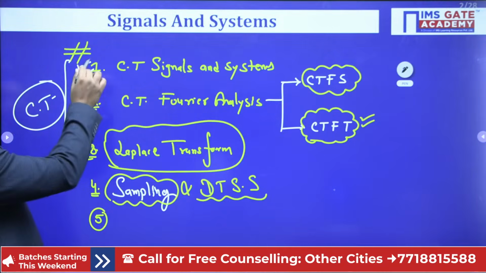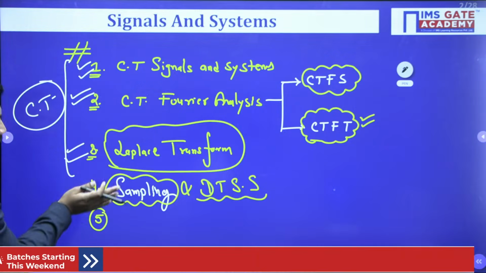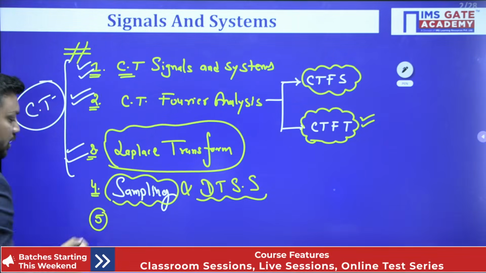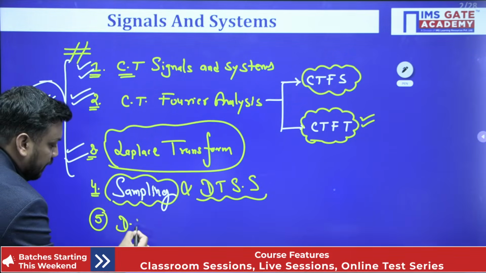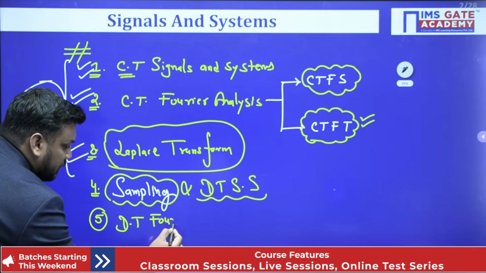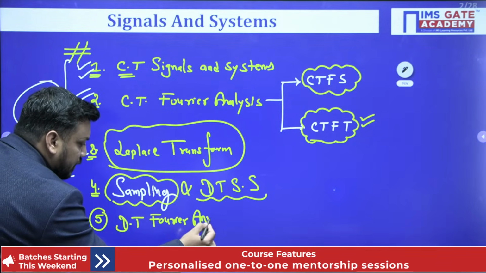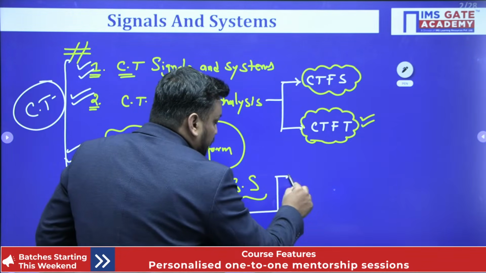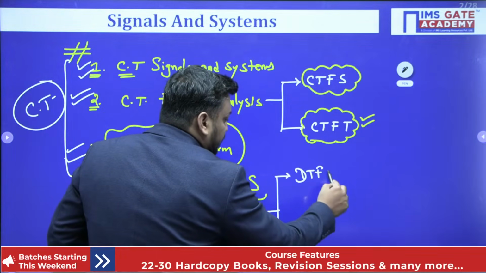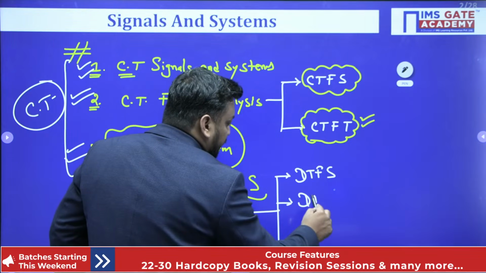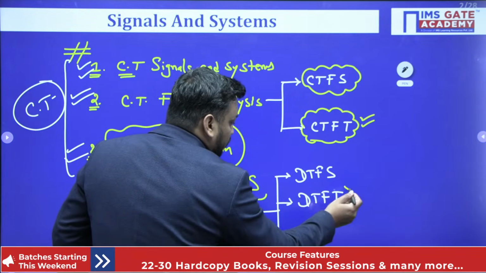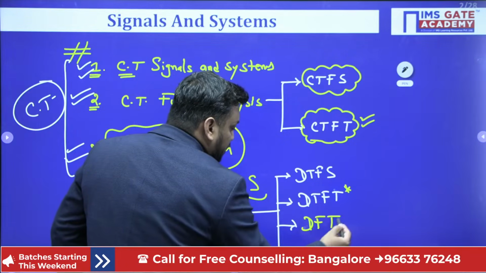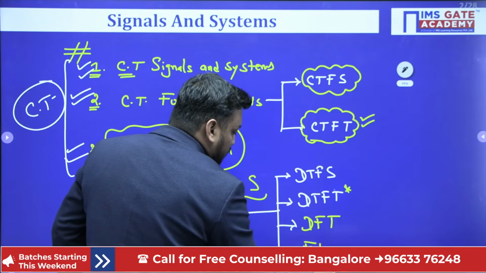Chapter number 1 and chapter number 4 have a symmetry, my dear students, because this one is dedicated for CT, this is dedicated for DT. Chapter number 5 will be discrete time Fourier analysis, and here we are going to discuss, first of all, DTFS, that is discrete time Fourier series, then discrete time Fourier transform, DTFT, which is very important. After that, we'll also discuss the DFT, discrete Fourier transform, and last the fast Fourier transform.